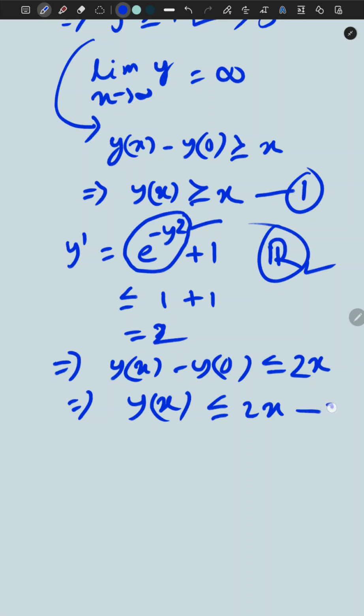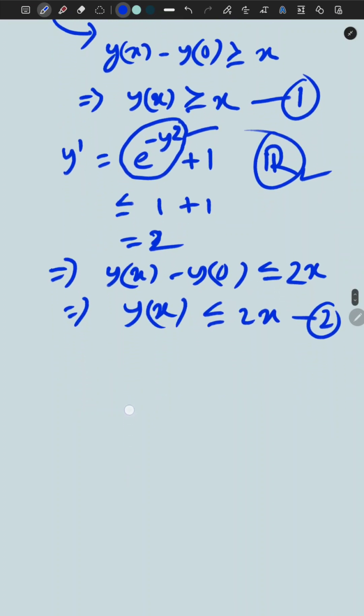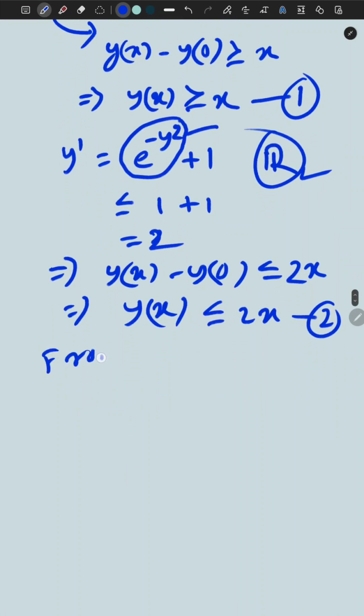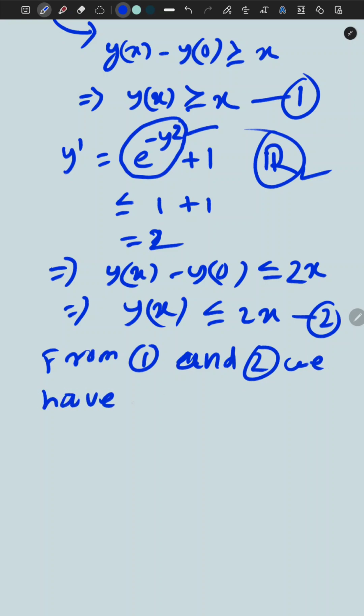Let me write this as equation 2, and the earlier one as equation 1. From 1 and 2, we get x less than or equal to y(x) less than or equal to 2x.